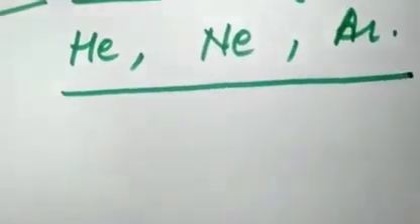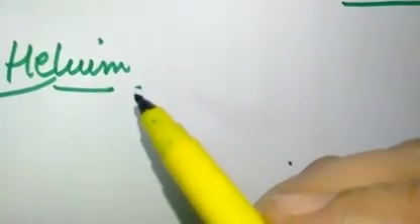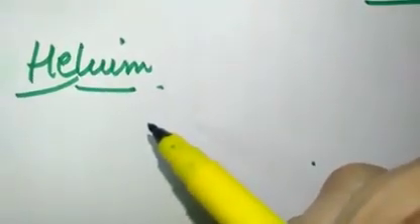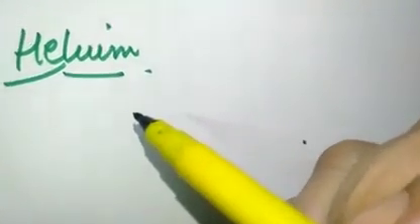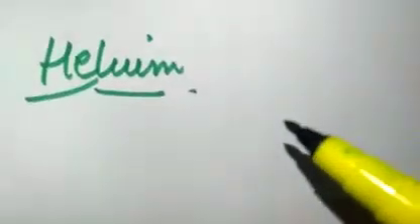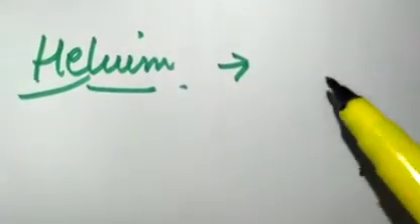These three examples are there in your book. Helium is a noble gas. They are non-reactive gases, means they don't react with oxygen, they don't react with water. You must never have heard about helium oxide or neon oxide. So they don't react with other elements.